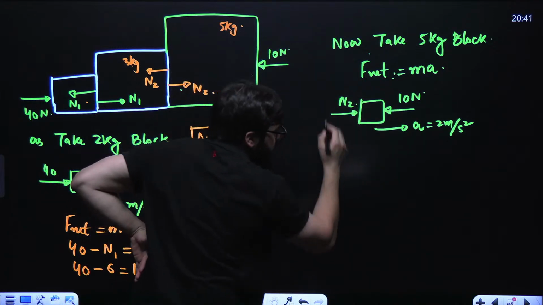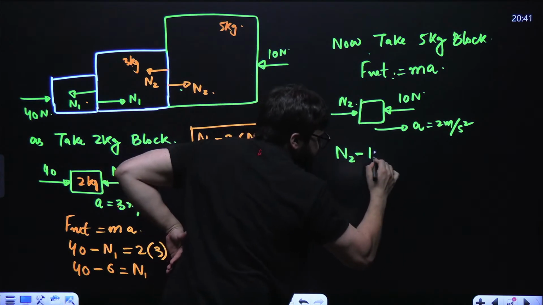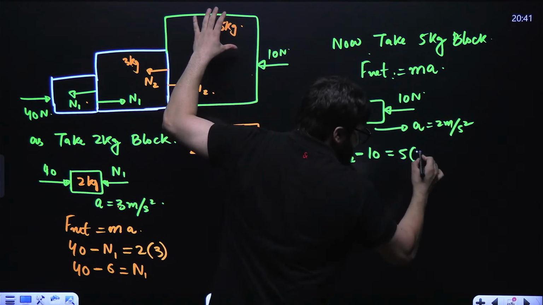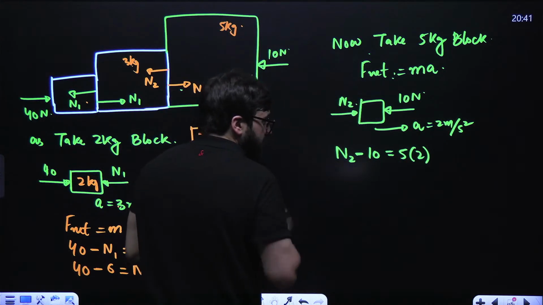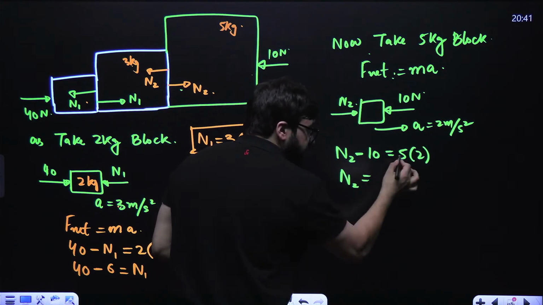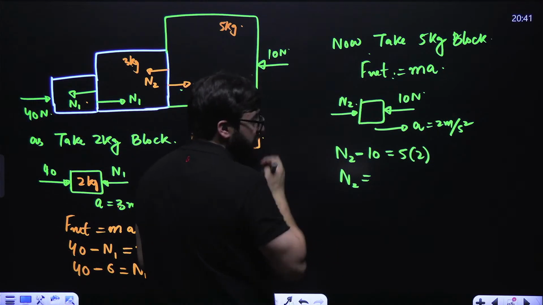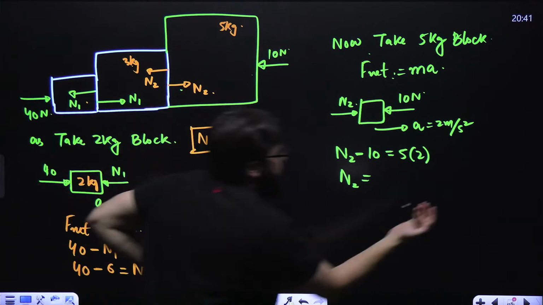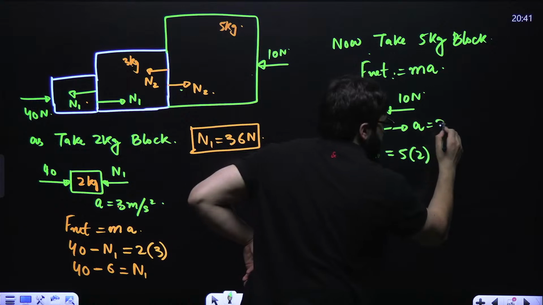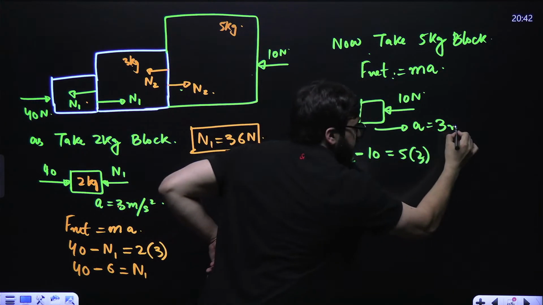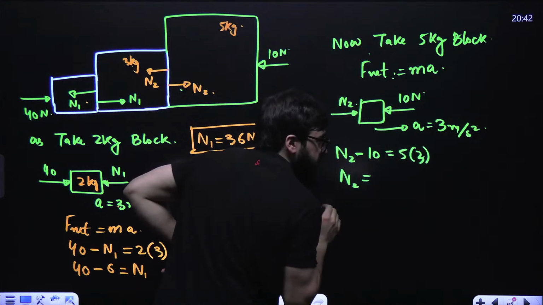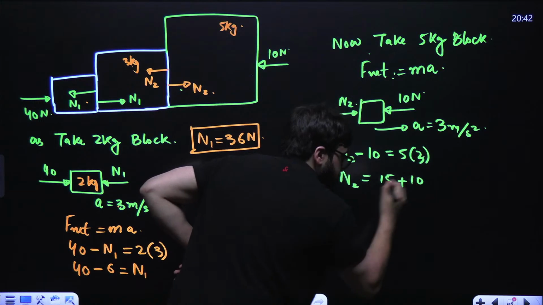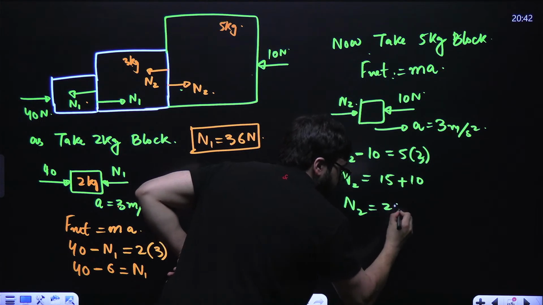So here net force is N2 minus 10 is equal to mass into acceleration. Mass is 5, acceleration is 2. Now N2 will come out to be 5 into 2 is 10. What is the acceleration of this block? Sorry, acceleration is 3 meter per second square. So 5 into 3 is 15. So it will be 15 plus this, it is minus 10, it will go over there, that is plus 10. So N2 will come out to be 25 Newton.